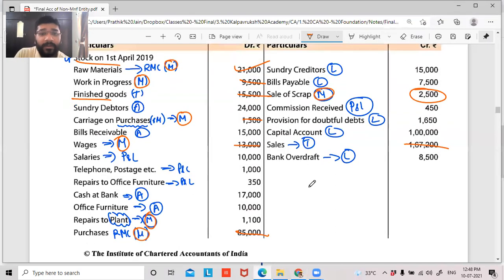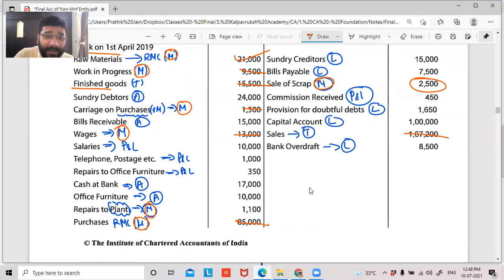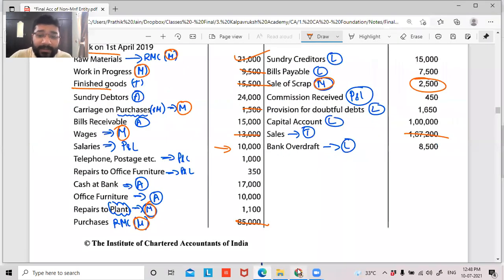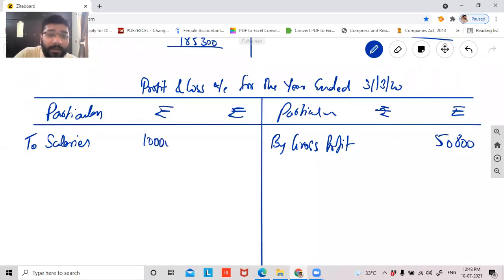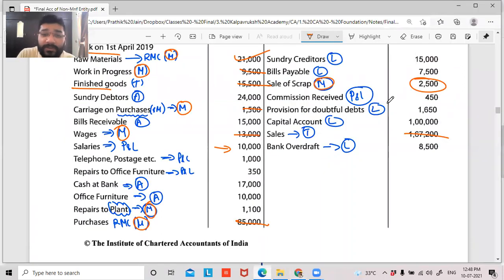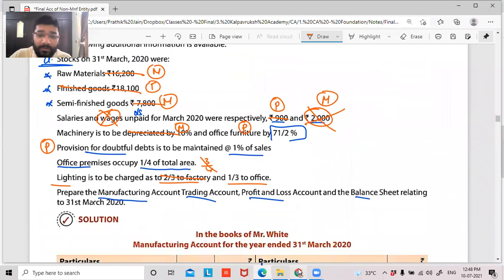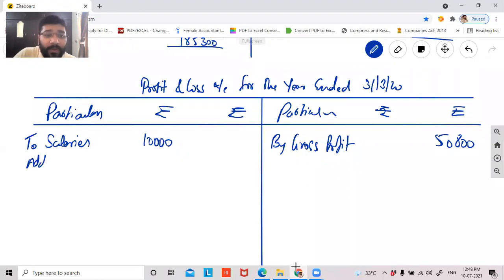We'll go forward. So I have to record my salaries in my P&L, guys. But for salaries, we have outstanding salary also. So two salaries. How much is the total? 10,000 is my expenditure already recorded. The question says that further outstanding salaries are 900 rupees. So add outstanding salary 900. So the total salary expenses during the year is 10,900.